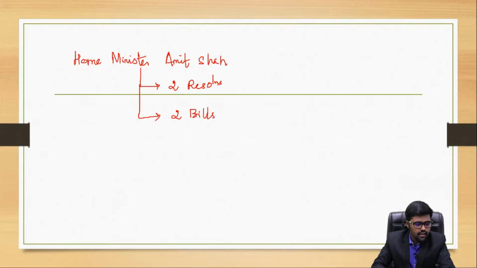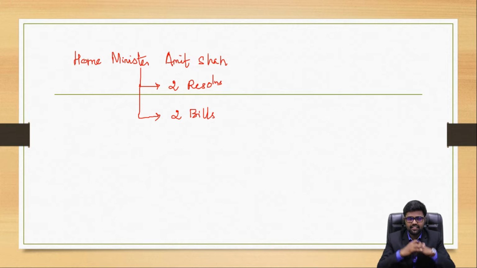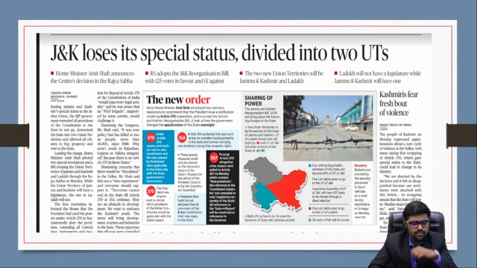Now, coming on, it was in a parliament session. Union Home Minister Mr. Amit Shah placed 2 resolutions and 2 bills on the floor of the parliament, stating that Jammu and Kashmir henceforth is going to lose its special status. Article 370 is going to be scrapped. It's going to be divided into 2 union territories. Yes, it was a historic moment.